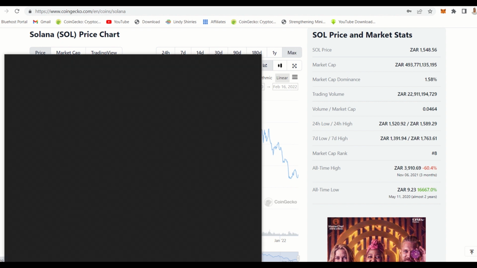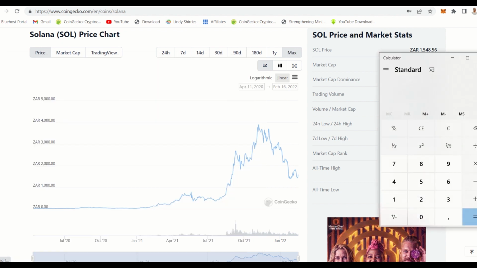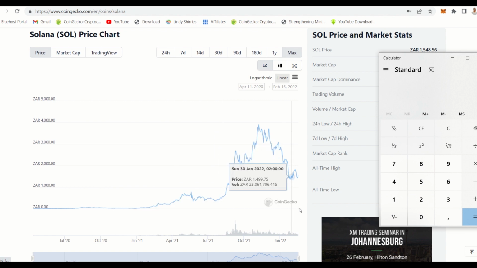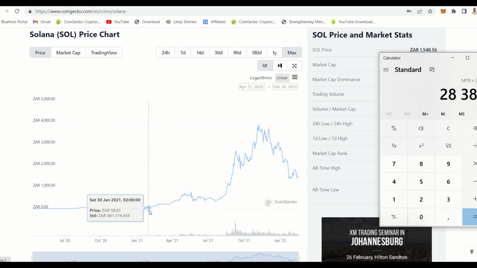Let me just calculate for you guys. So you would have 28,000 that you have made. So that's why you want to buy when it is around cents, like 10 cents, and then make sure that you buy it.